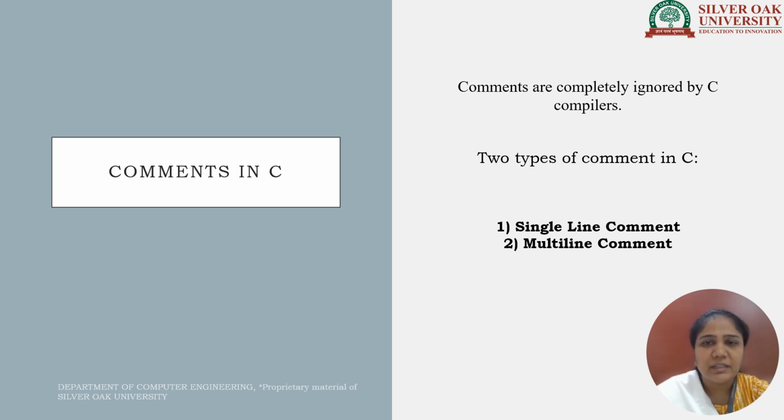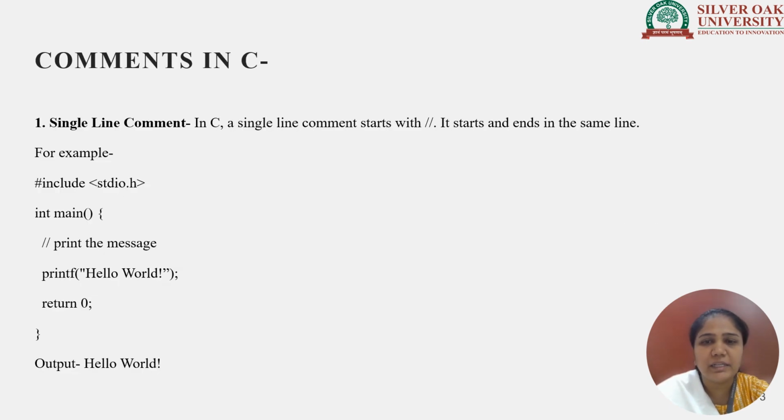Two types of comments are there in C. One is a single line comment and another is a multi-line comment. Now what is a single line comment? For example, if we want to start and end the same line as a comment, at that time we normally use the single line comment. It starts with the double slash.